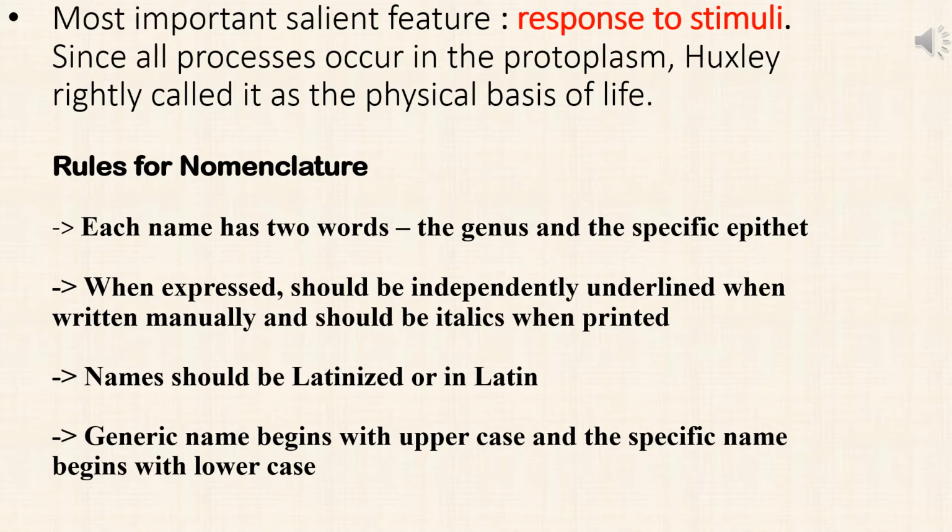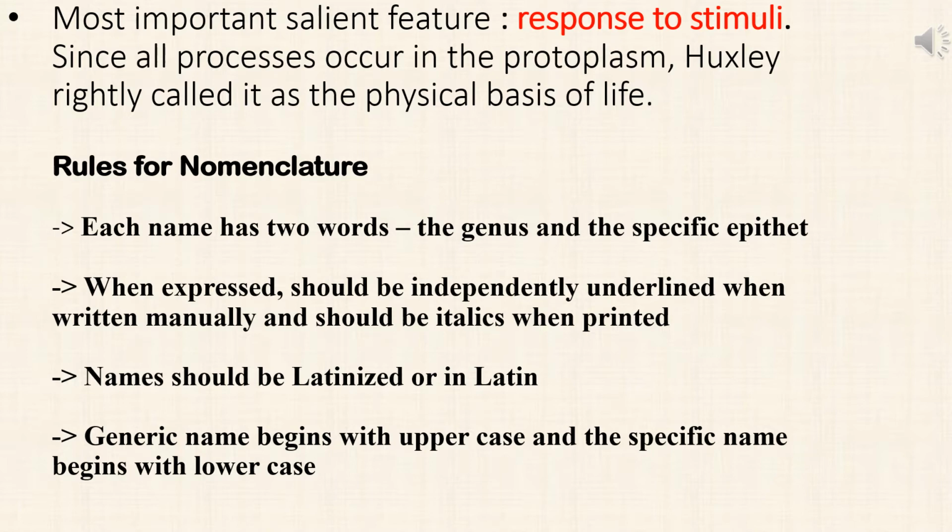But at the same time, if you are asked what is the most obvious and technically complicated feature of living organisms, which is not found in any non-living organisms, it is basically their sense. Through their sense organs, they sense their surroundings or environment. So response to stimuli is the most important salient feature of living organisms. We often get confused because there are so many written, but the most important one is response to stimuli. And then we'll basically come to the nomenclature.